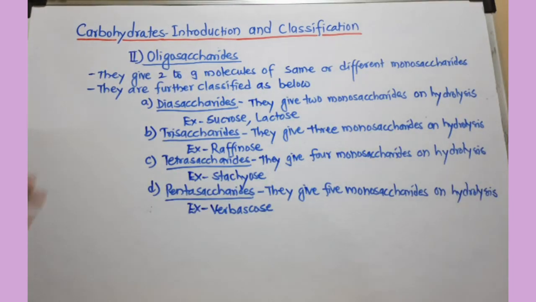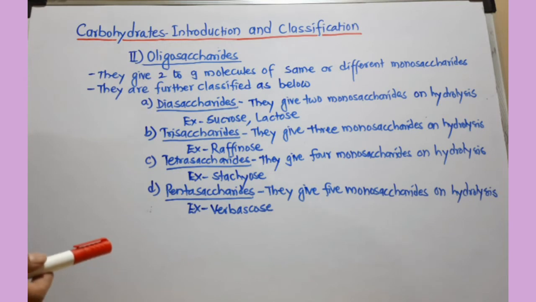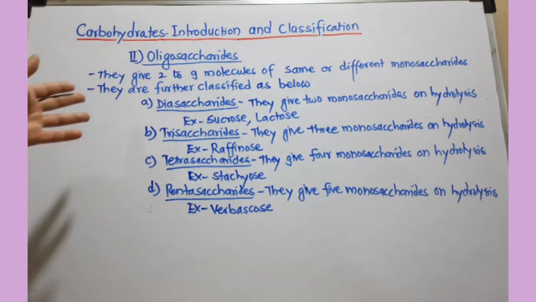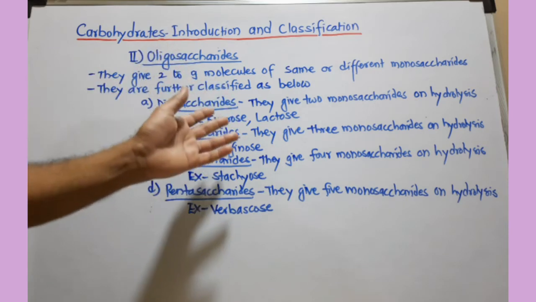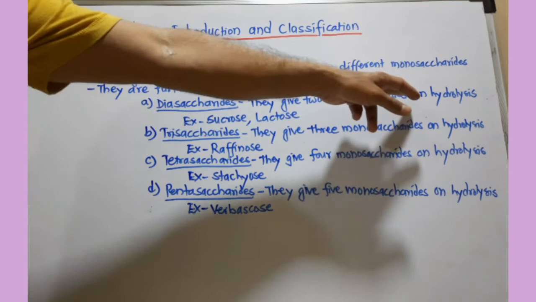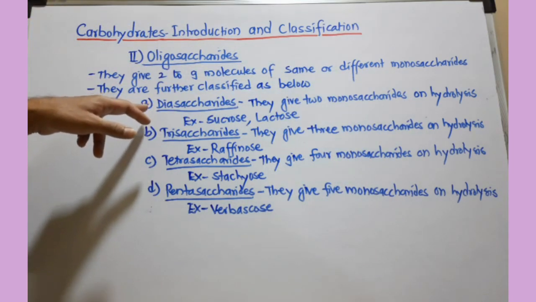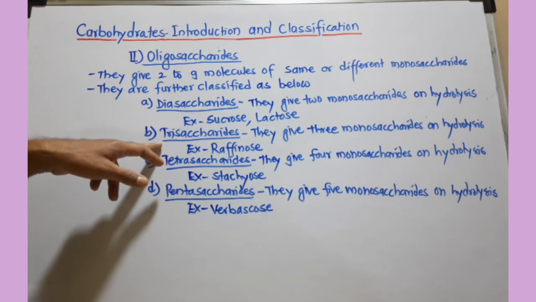Oligosaccharides give 2 to 9 molecules of the same or different monosaccharides on hydrolysis. They are further classified depending on how many molecules they give on hydrolysis. If they give 2 molecules of monosaccharides, they are called disaccharides. If 3, trisaccharides.